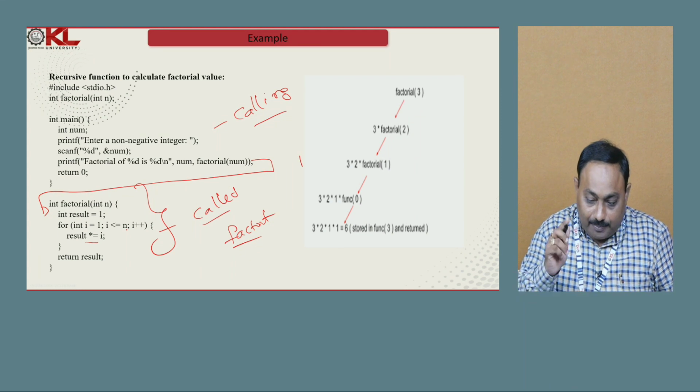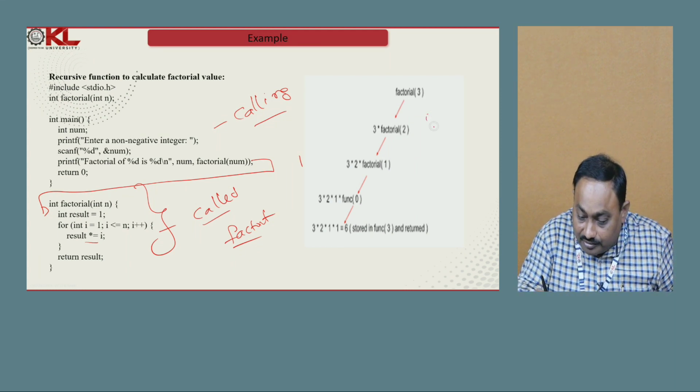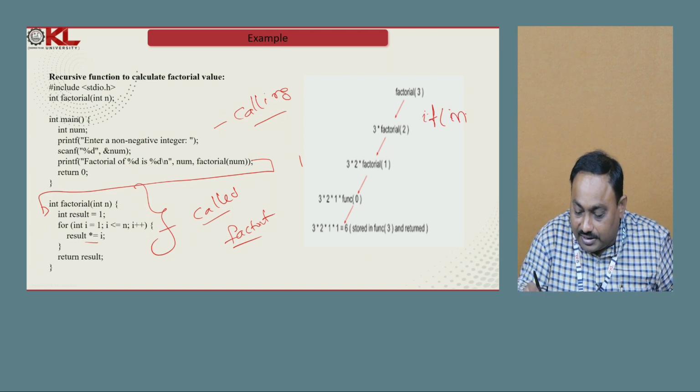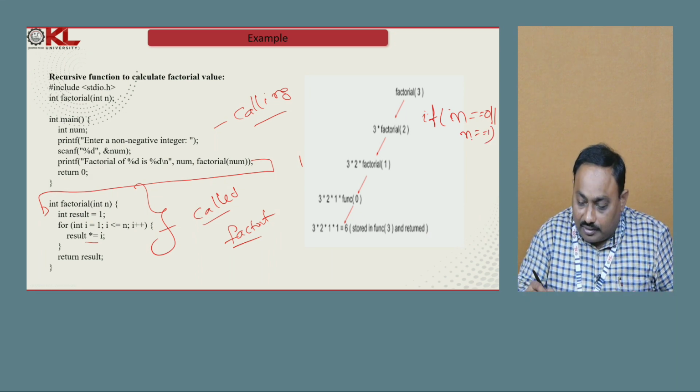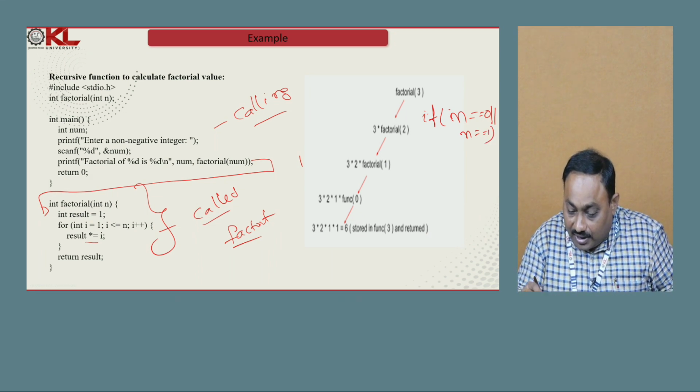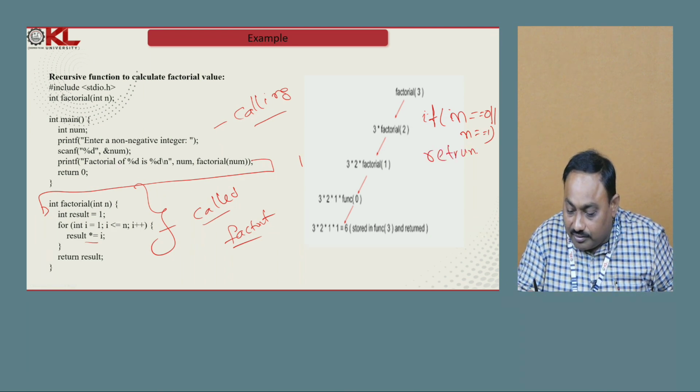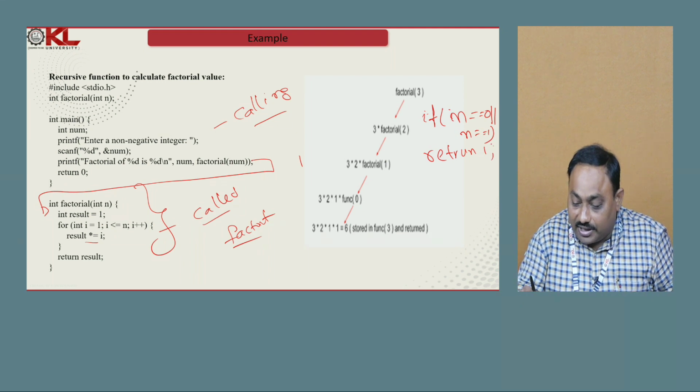So we can define the base condition: if n is 0 or n equal to 1, we simply say the factorial value is 1, and I can write return 1.